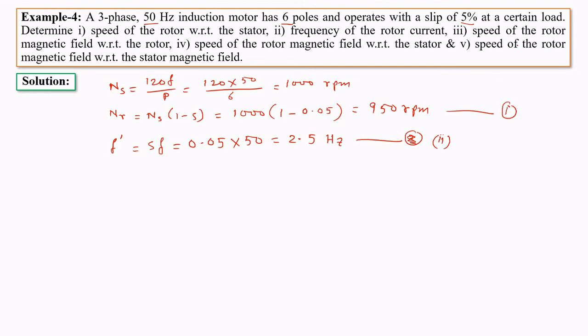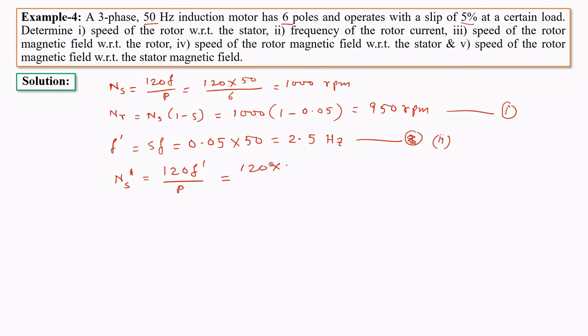Then the speed of the rotor magnetic field with respect to the rotor. The speed of the rotor magnetic field is represented as ns dash. It will be equal to 120 F dash upon P. It is the speed of the rotor magnetic field with respect to the rotor. When we calculate the speed of the magnetic field, we consider the frequency of the supply or the frequency of the EMF. Here the frequency of the rotor EMF is F dash. So the magnetic field produced in the rotor can be calculated as 120 F dash upon P.